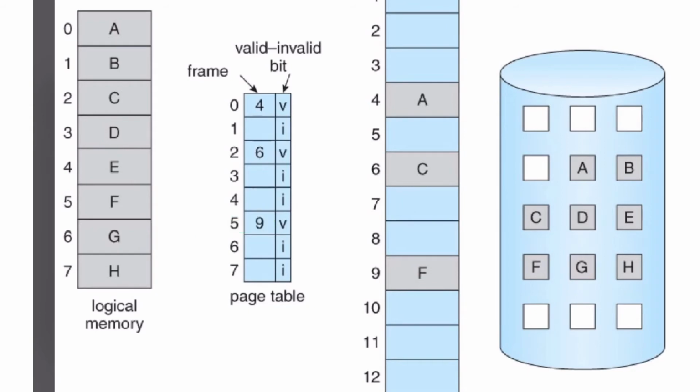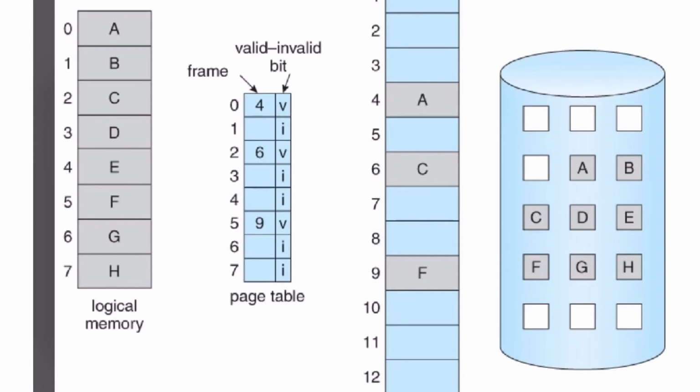Don't get confused. Page number 0, that is A, is loaded in frame number 4. Page number 2, that is C, is loaded in frame number 6.